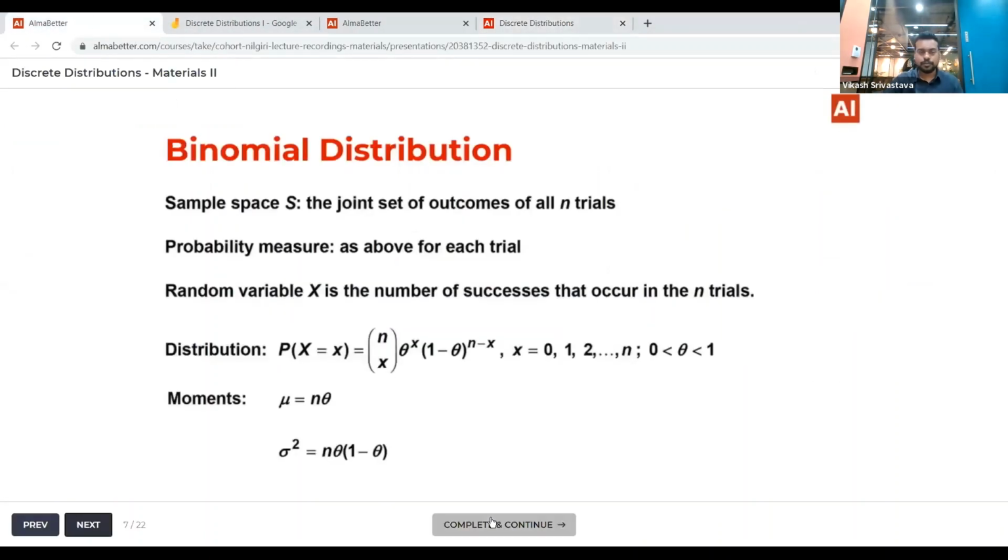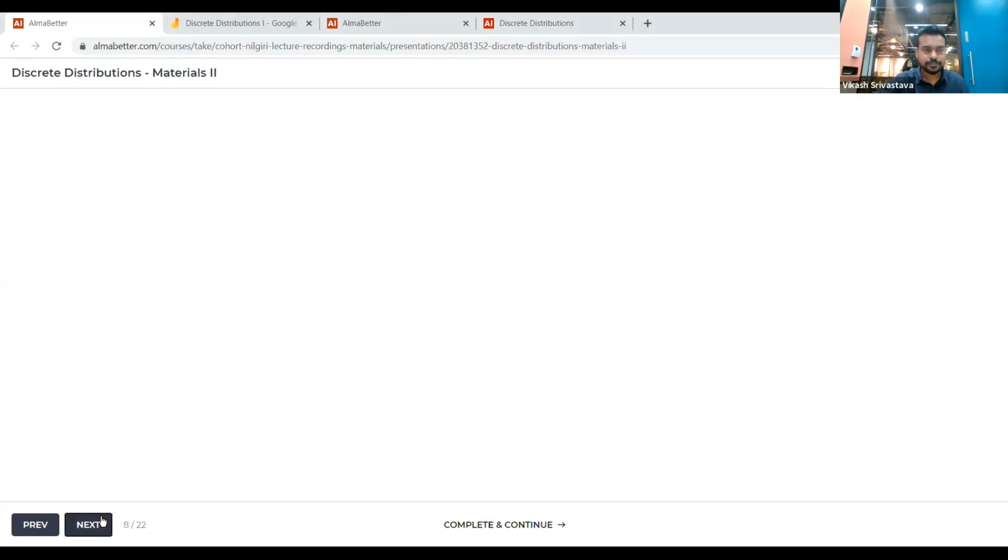Okay, so are you now comfortable with the concept of binomial distribution? Can I please get a yes from you, if you understand the difference between a Bernoulli distribution and a binomial distribution? Each of the trials in your binomial distribution is a Bernoulli trial. That is what we have learned. Okay, perfect, I think we can move ahead.